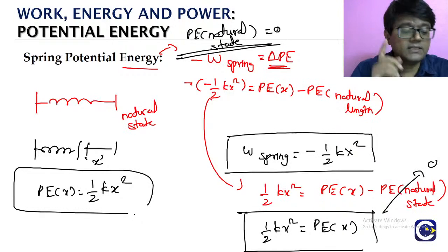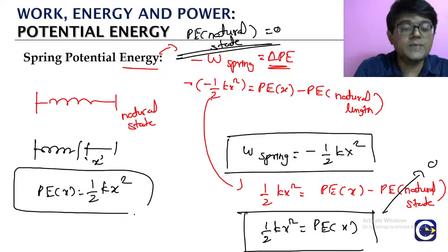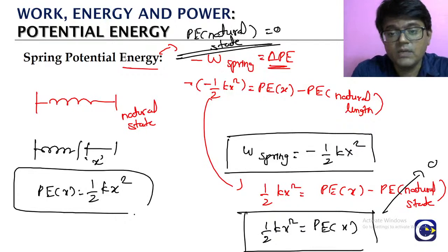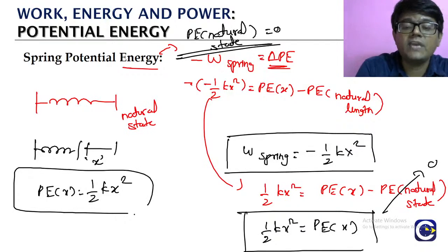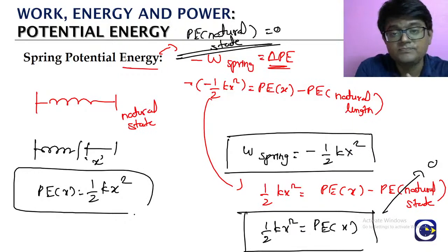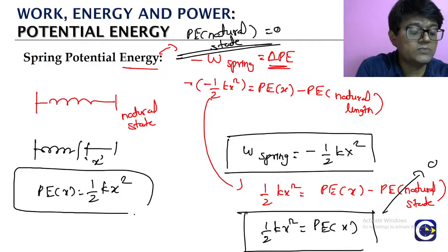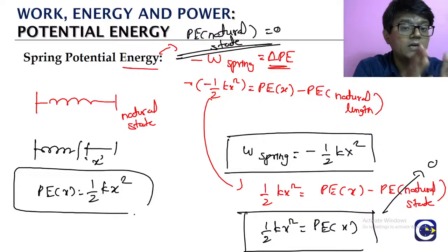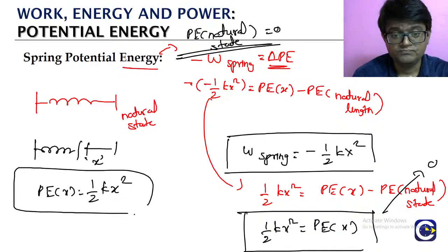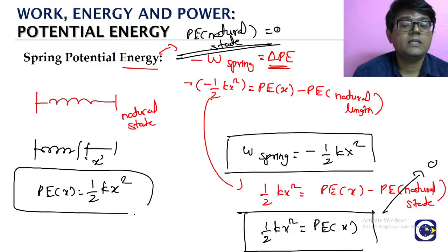So whether the spring is elongated or compressed, the spring is going to have potential energy. What is the potential energy value? Half k into x square, where x is, in case of elongation, the amount of elongation, and in case of compression, the amount of compression. Remember, x value will always be measured from the natural length.